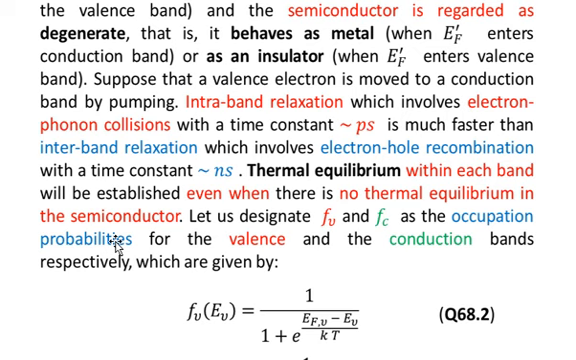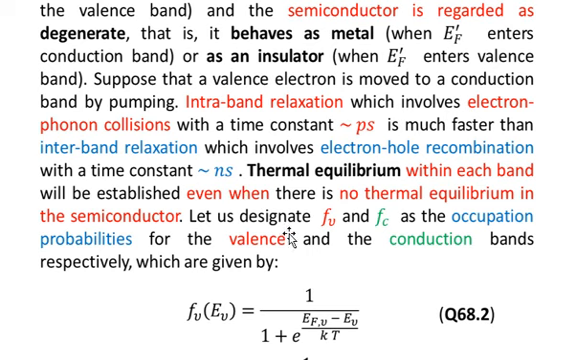Thermal equilibrium within each band will be established even when there is no thermal equilibrium in the semiconductor. So in this case, the overall semiconductor material is not in equilibrium, but the individual bands are in thermal equilibrium, which means that the population is not changing.